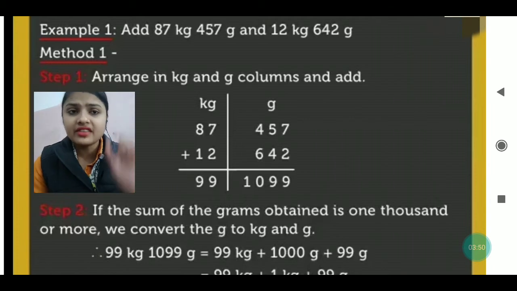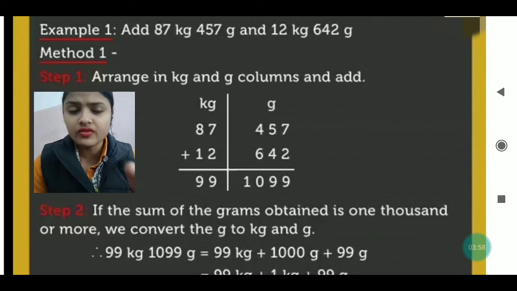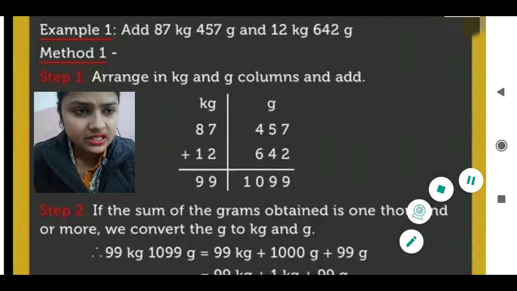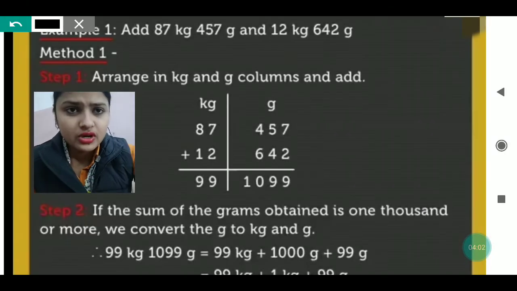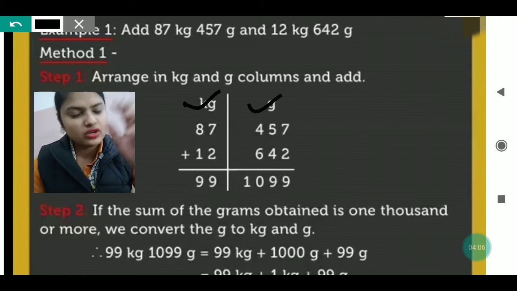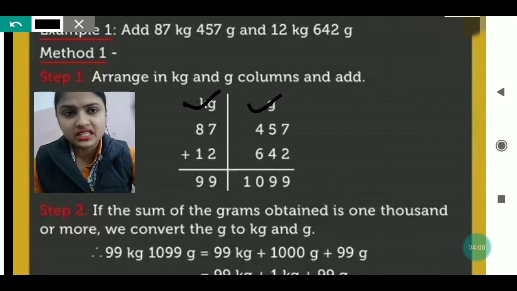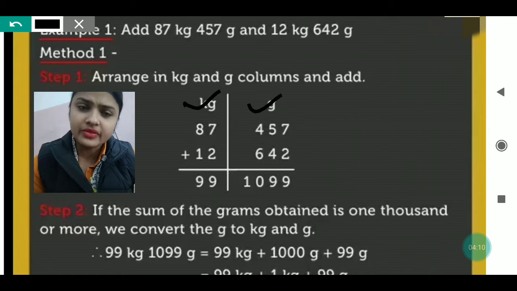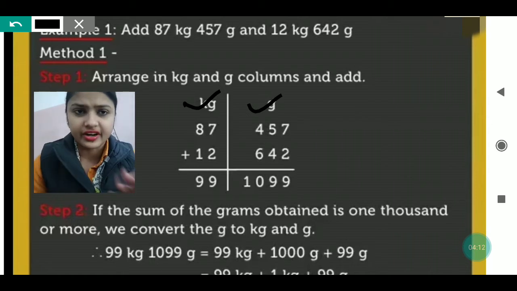After that we write the numbers. The units given in kg we write in the kg column, and the units given in grams we write in the gram column. As you can see, I am showing you, kg is written here and gram is written here. Just below kg I have written the values given in kg, and just below gram I have written the values given in grams.